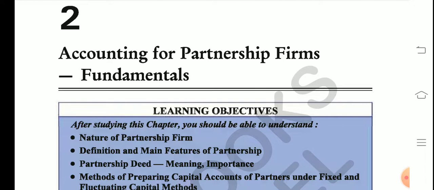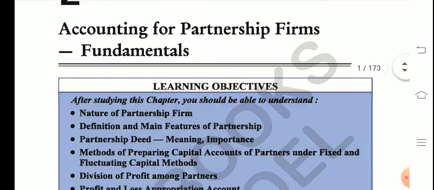So as you can see, the first topic is accounting for partnership firms, the fundamentals. Fundamental means you are going to study about the theory of partnership firm, about the act, and about the accounts, how the accounts of partnership firms are made. You have not studied about accounts of partnership in class 11. You have only studied about the theory. So now you will be studying about the accounts of partnership firm.